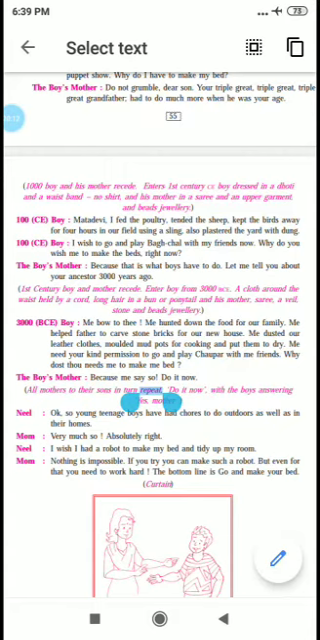So here the boy says, Mata Devi. That is the way of speaking in that era. I fed the poultry, tended the sheep, kept the birds away for 4 hours in our field using a sling, also plastered the yard with dung.